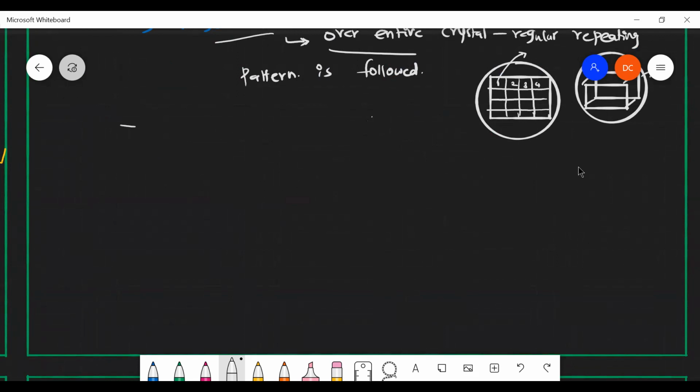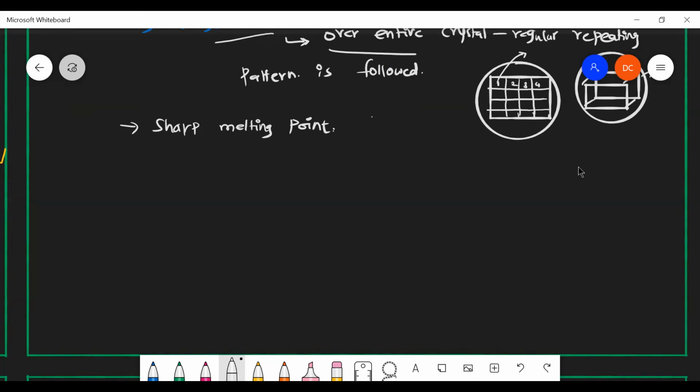And it has a sharp melting point. What do you mean by sharp melting point? Each and every word you should know, because only then can we identify the difference between crystalline and amorphous. Sir, when that solid attains that particular melting point, it will start melting?